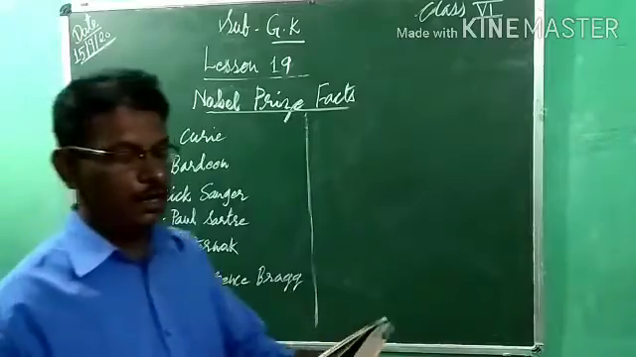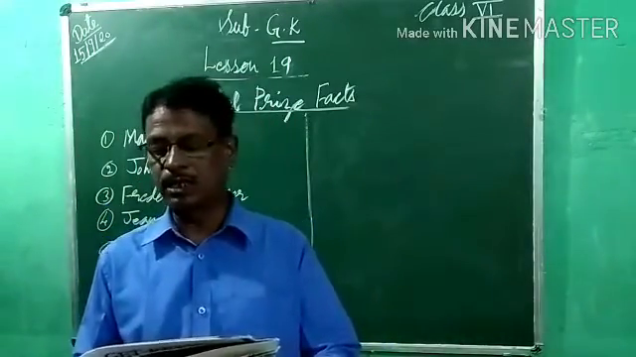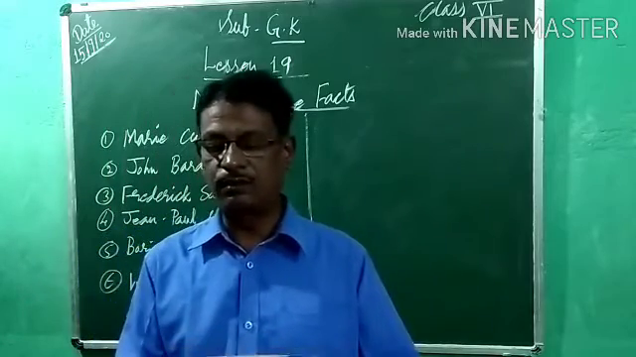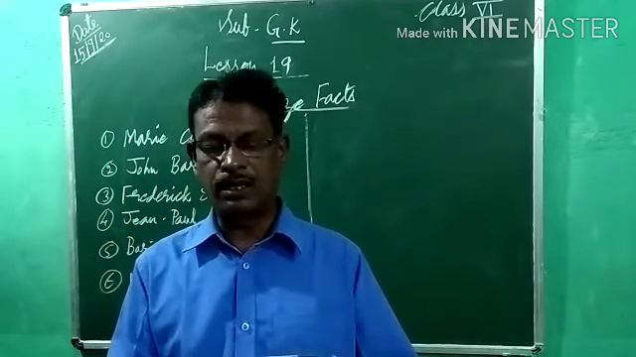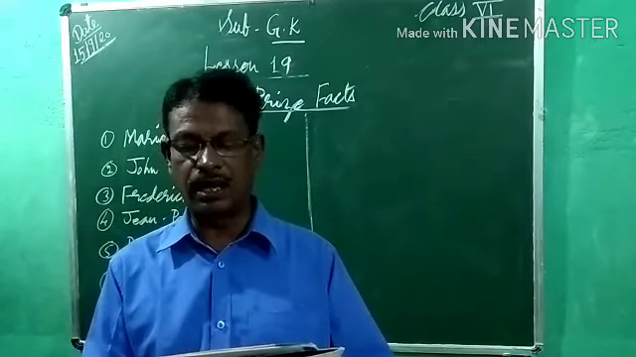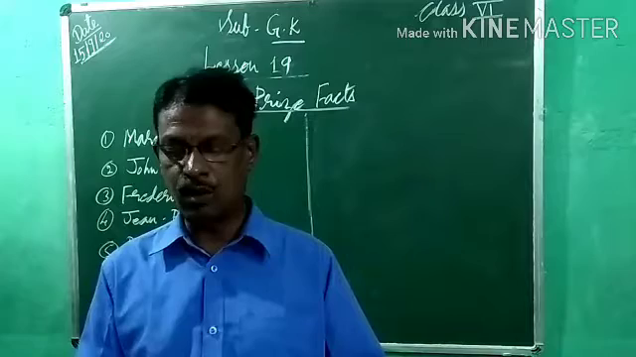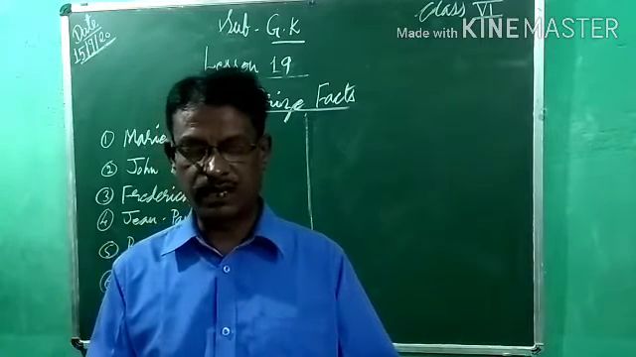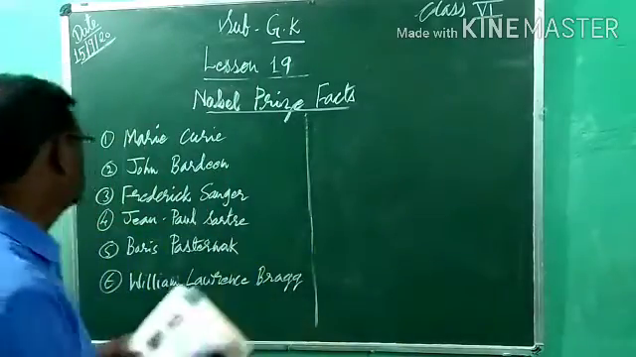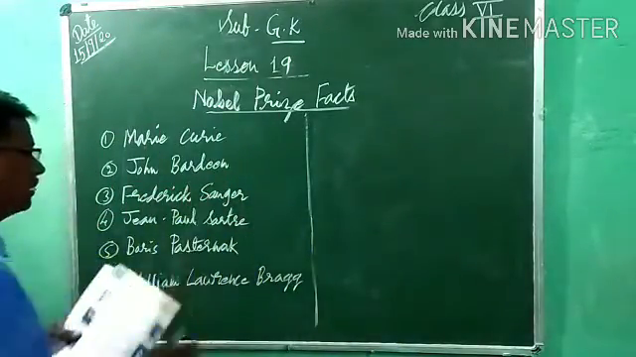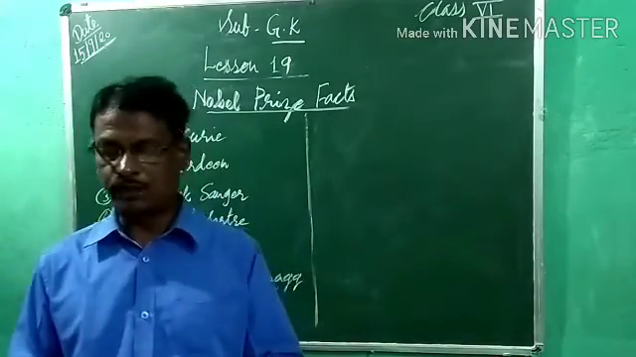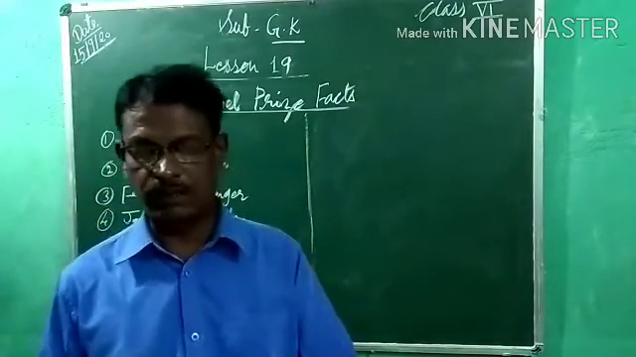Second question now. I won the Nobel Prize twice for Physics. In 1956 I shared it with William Shockley and Walter Brattain for inventing the transistor, and in 1972 with Leon Cooper and John Schrieffer for the theory of superconductivity. Who is that scientist? John Bardeen. Second one.